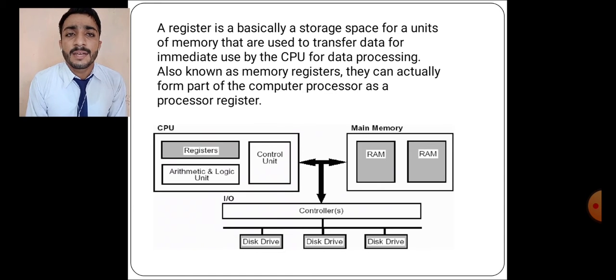A register is basically a storage space for a unit of memory, used to transfer data for immediate use by the CPU for data processing. Also known as memory registers, they are actually part of a computer processor.